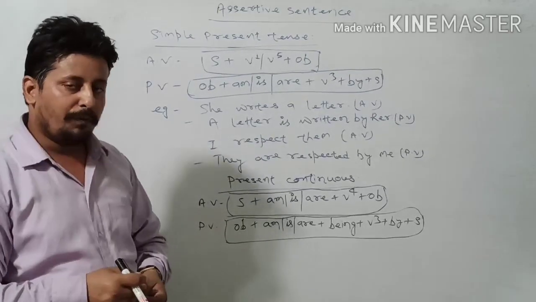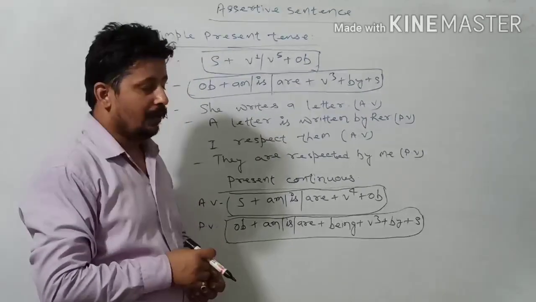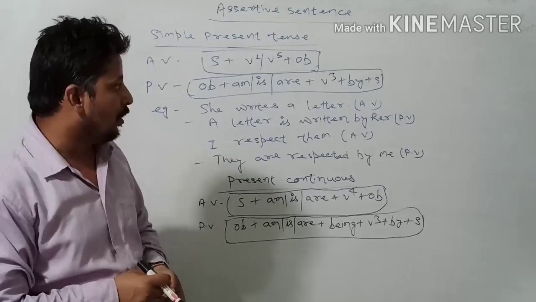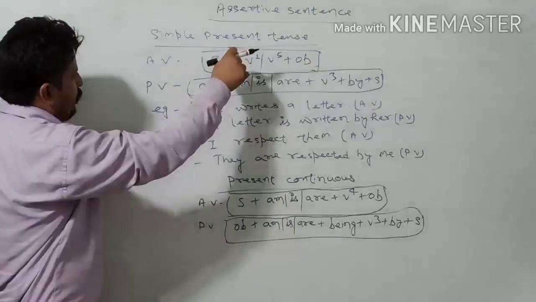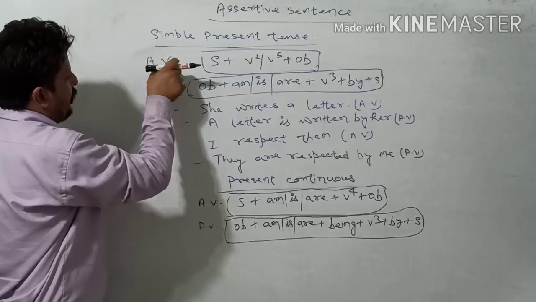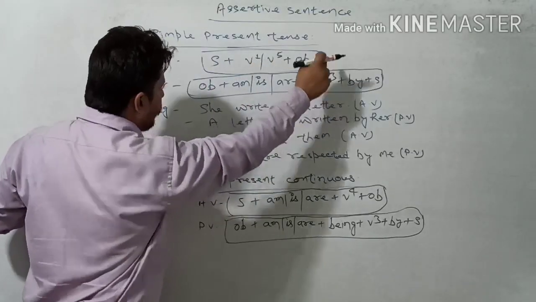That is proved by Oxford University. But due to being uncommon, we don't try to use them more. In simple present, you know, the active voice structure is subject, verb 1 or verb 5, plus object.